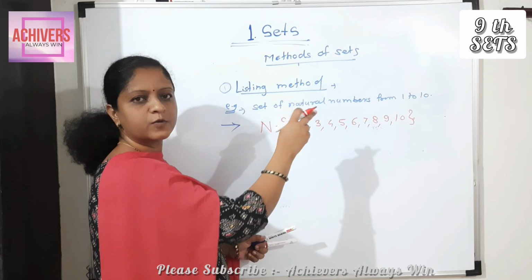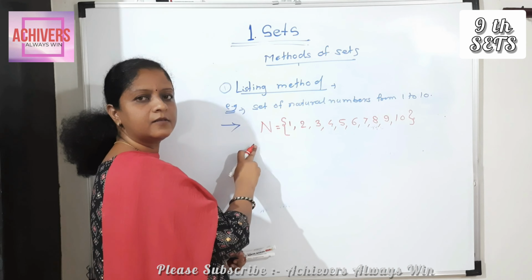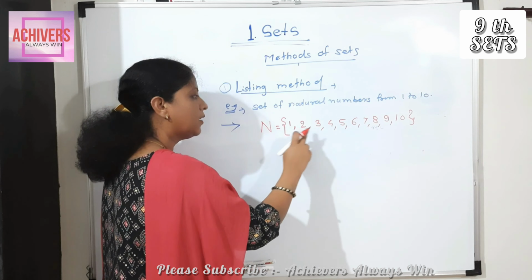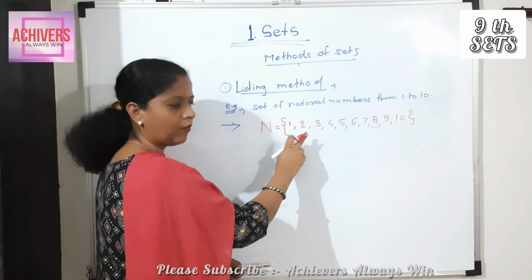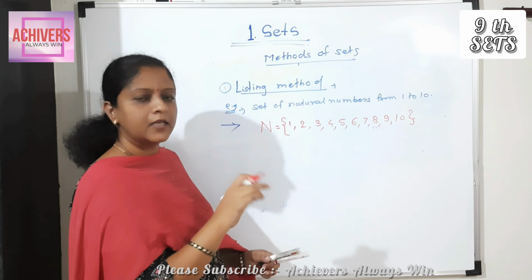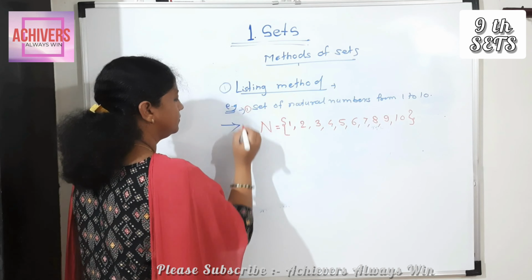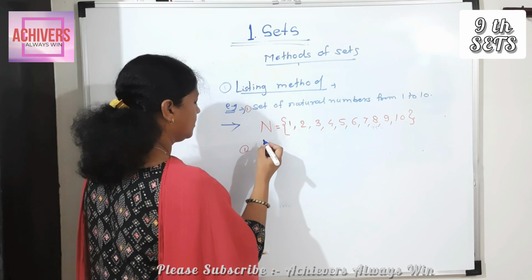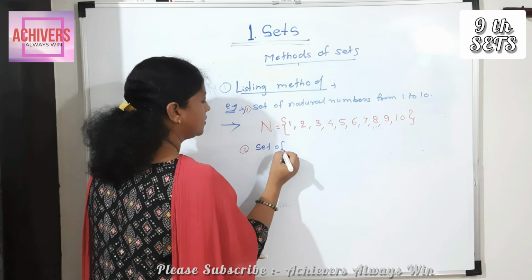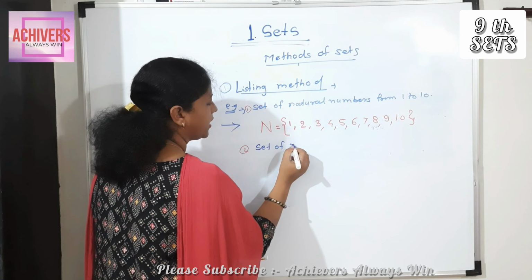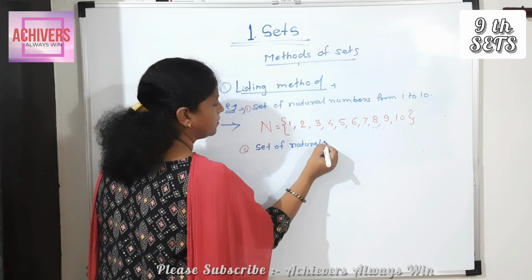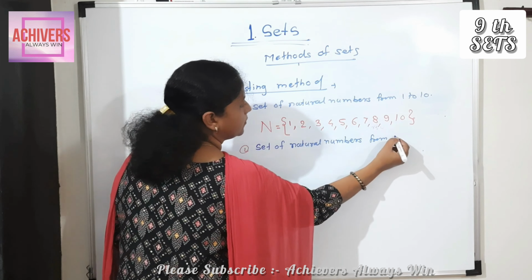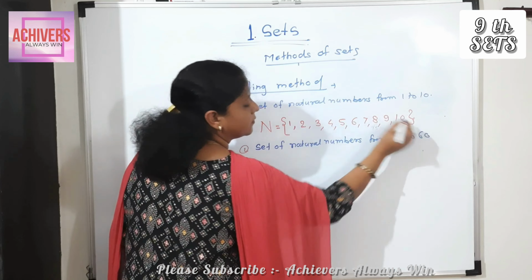Example, set of natural numbers from 1 to 10, and you write this set from which method? Listing method. Every element after comma 1, 2, 3, 4 up to 10. Okay. Then second example. Set of natural numbers from 51 to 60.